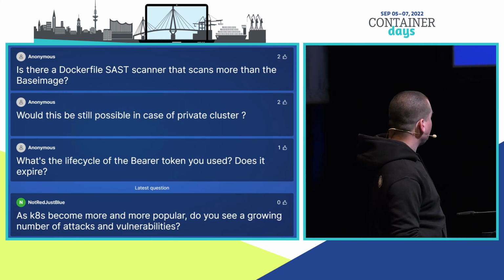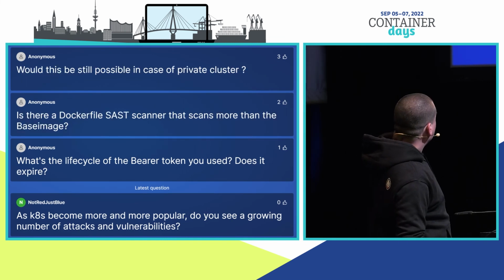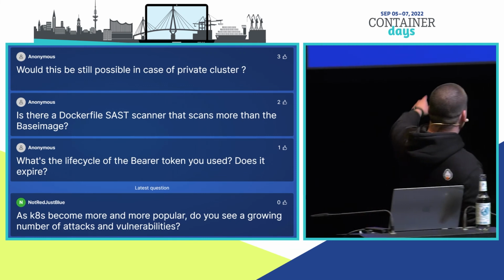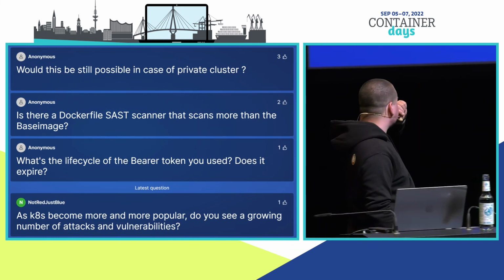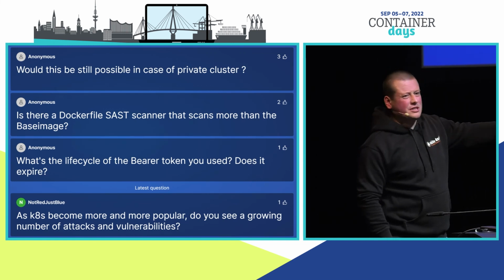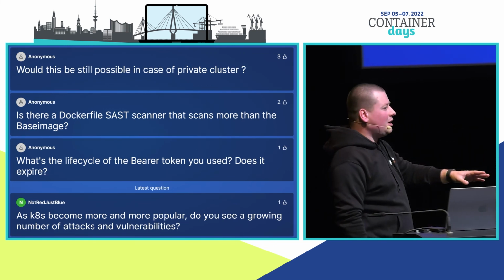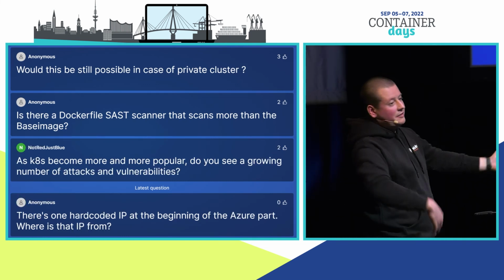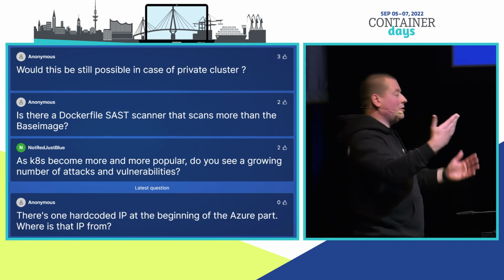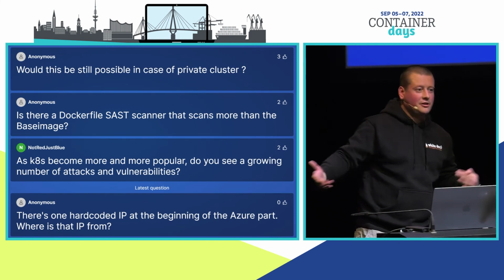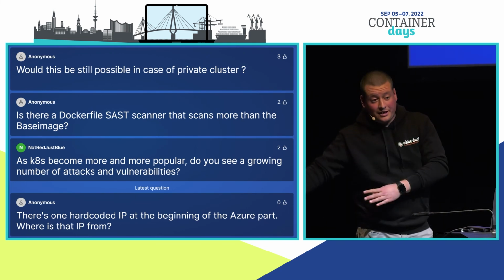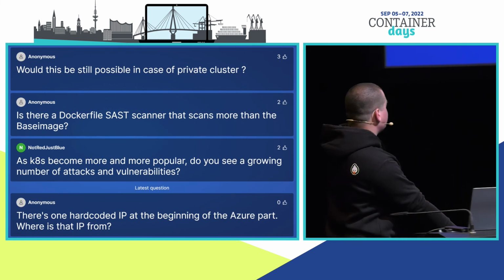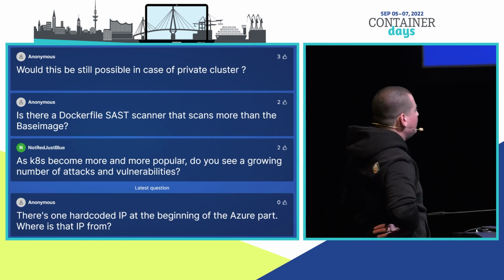Next question: what is the life cycle of the bearer token you use? Does it expire? It will expire. I'm not 100% sure, I think it's either 30 minutes or 1 hour, but it really depends on the cloud provider. But also you have access to Azure, so even if your token only lives for 30 minutes, that is enough to create another identity, which you can then use again. So it doesn't matter. It's enough to create resources to get access.